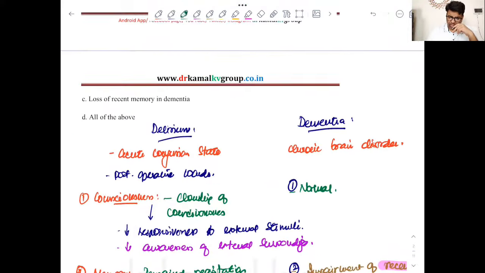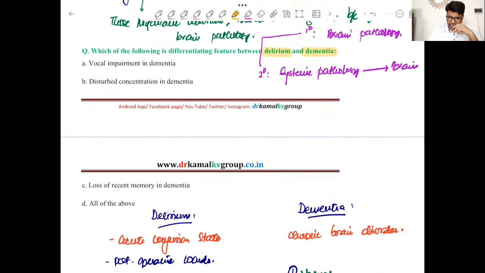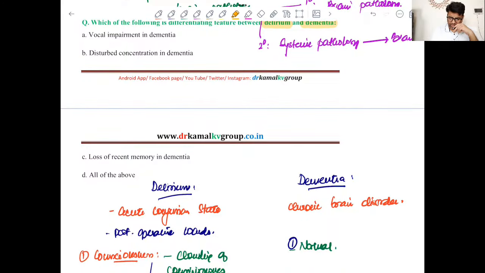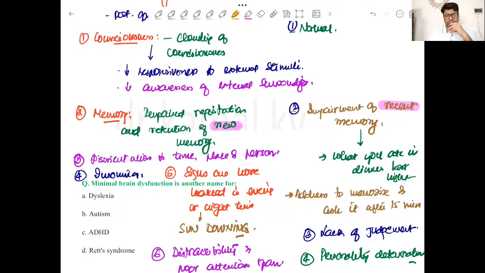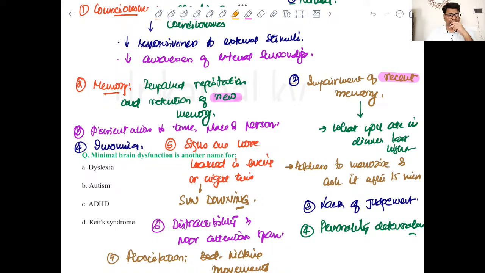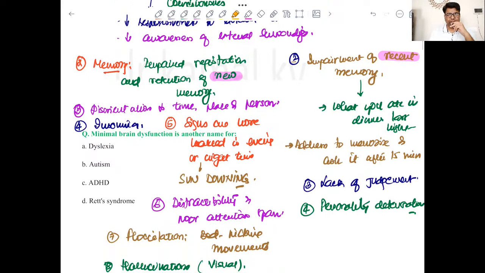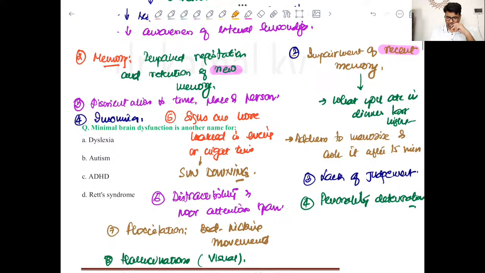So this is important here. And now when we come back to the question, the important point which comes out from the options is loss of recent memory in dementia, right? So the patient is not able to tell you what he has taken in breakfast or dinner the previous night, or if you give something to memorize, he won't be able to remember it even after 15 minutes. So recent memory is impaired in dementia, okay? Whereas in cases of delirium, it is in relation to new memory, right? So please remember this much.